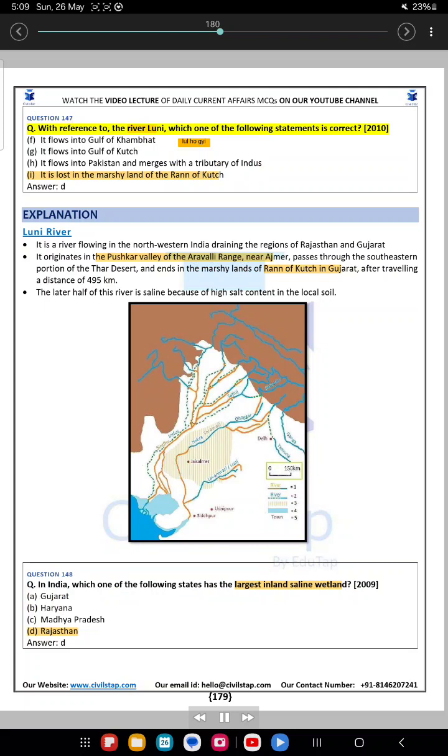Question 147. With reference to the river Luni, which one of the following statements is correct? A. It flows into Gulf of Khambhat. B. It flows into Gulf of Kutch. C. It flows into Pakistan and merges with a tributary of Indus. D. It is lost in the marshy land of the Rann of Kutch.